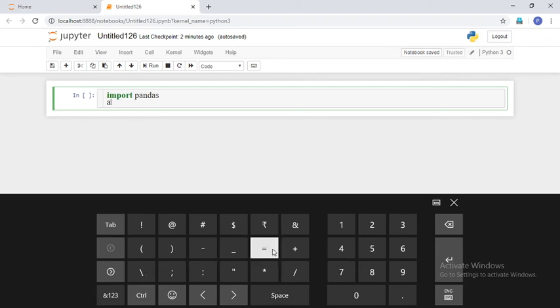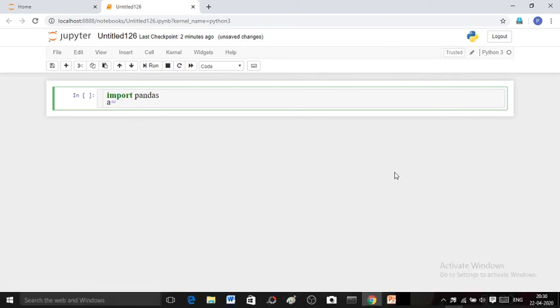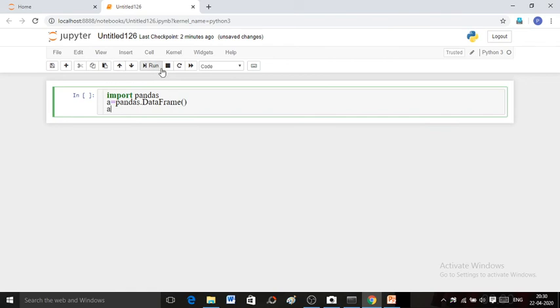For creating a data frame, use one of the functions of Pandas library, DataFrame. D must be in capital letters and F must be in capital letters only. When you run this code, you will receive an empty data frame.